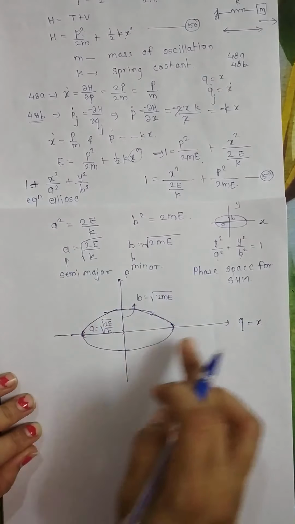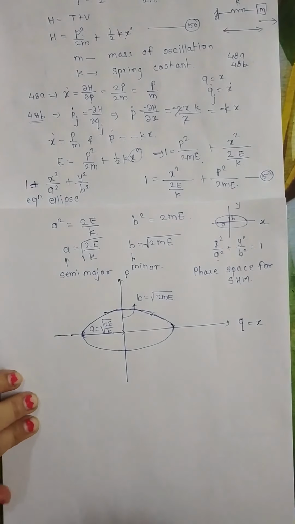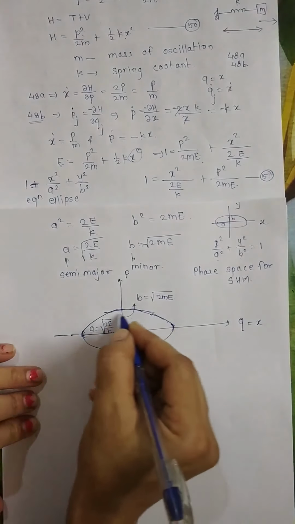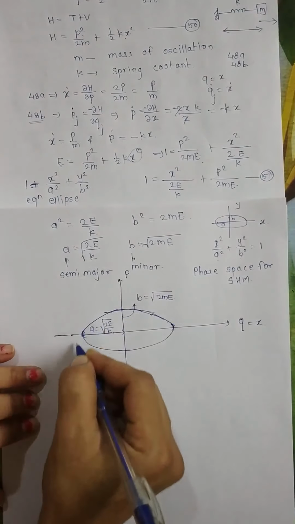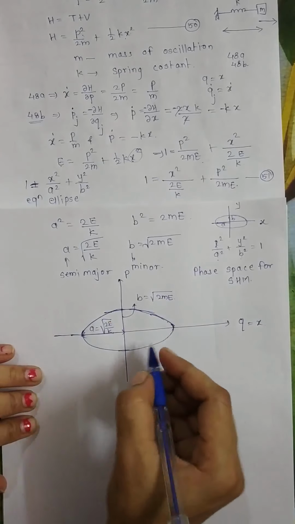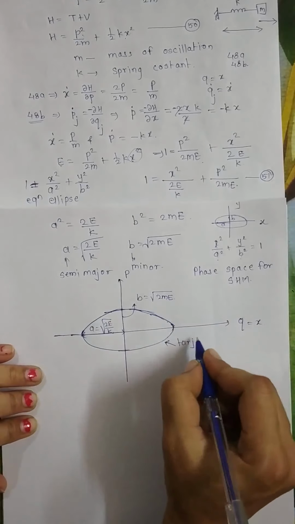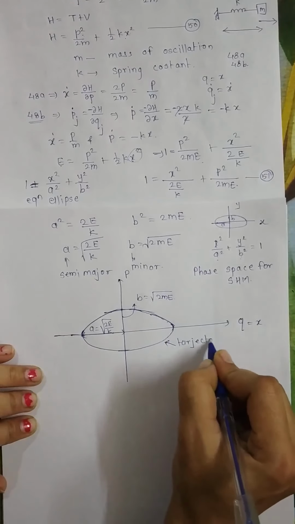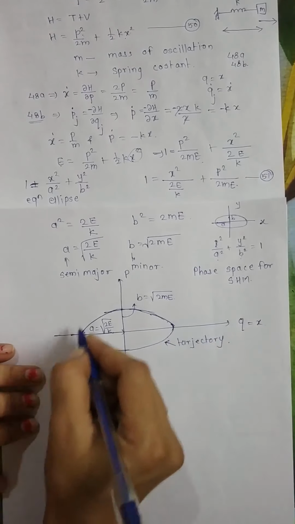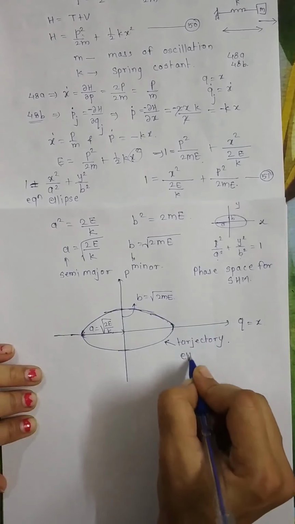This space formed by X and P, or Q and P, is called the phase space, and the path traced by the particle in the phase space is known as the trajectory. So there are a few concepts. This is known as the trajectory, and that trajectory in phase space is elliptical in nature.